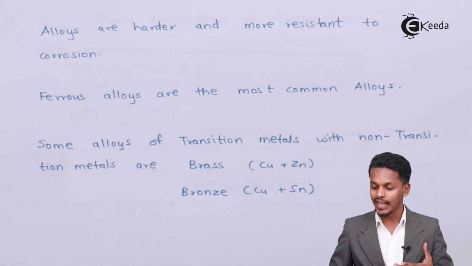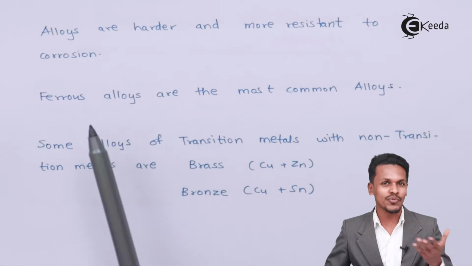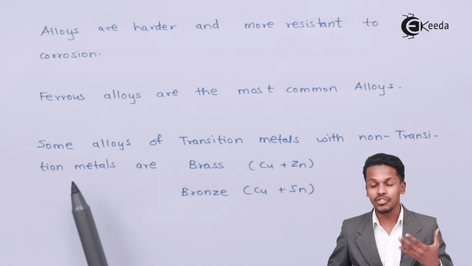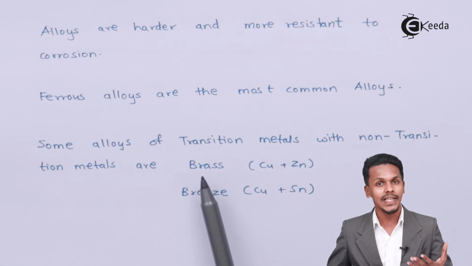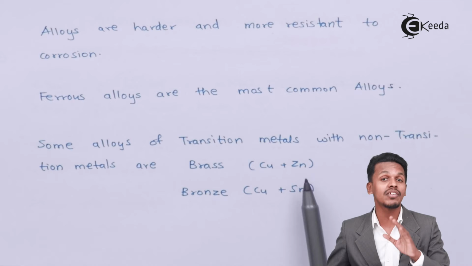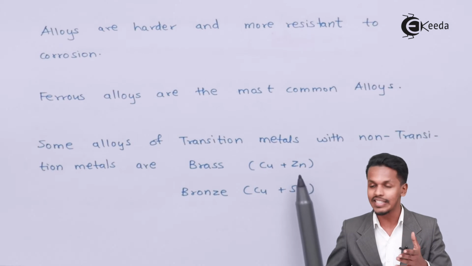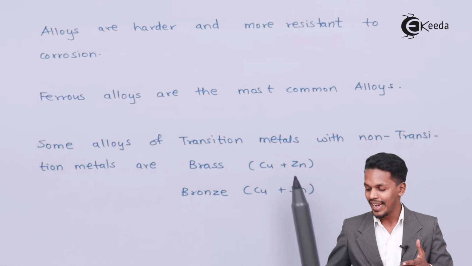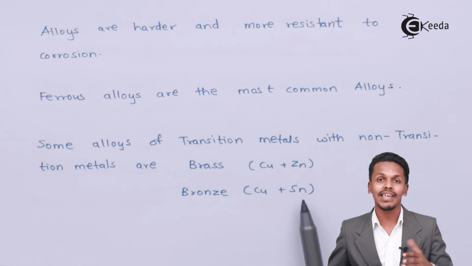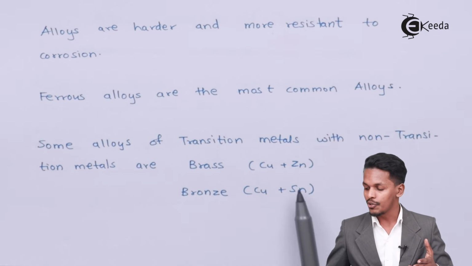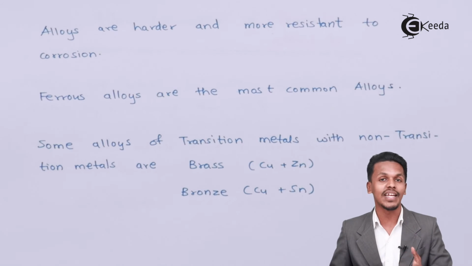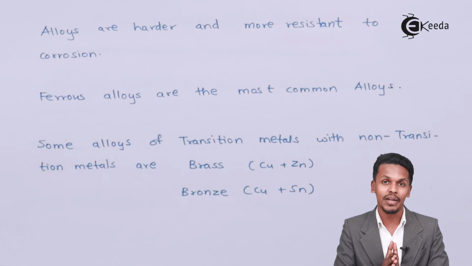Talking about other properties, ferrous alloys are the most common alloys, as we know. Some alloys of transition metals with non-transition metals are brass and bronze. Brass is an alloy of copper and zinc. Zinc is a d block element but it is not a transition element, so zinc is called a non-transition metal. Copper is a transition metal, while tin, that is stannous, is a non-transition metal, and their combination forms bronze. So these were a few points related to alloy formation by the transition elements.